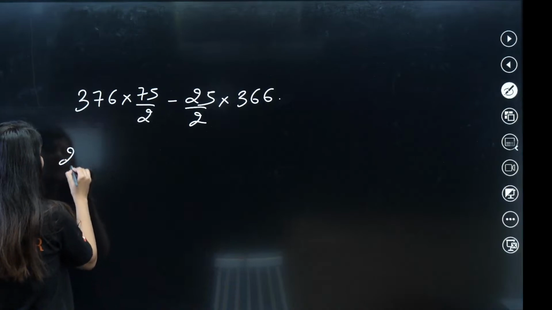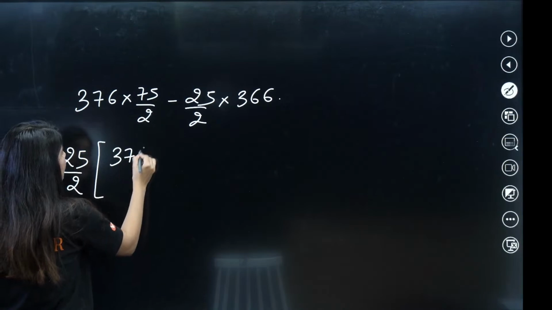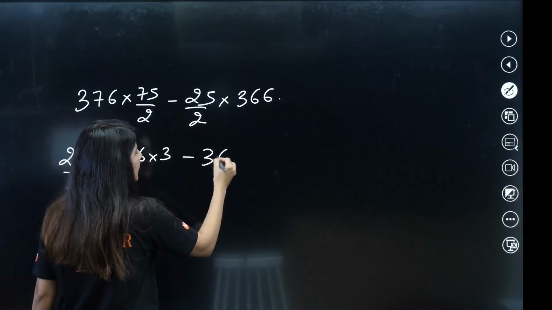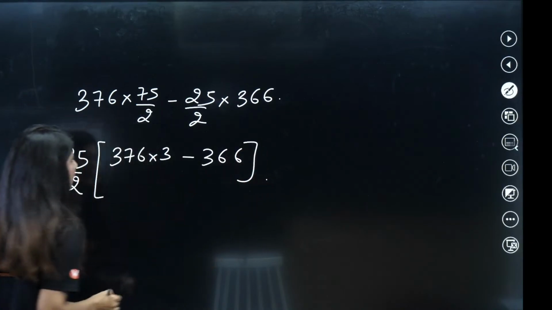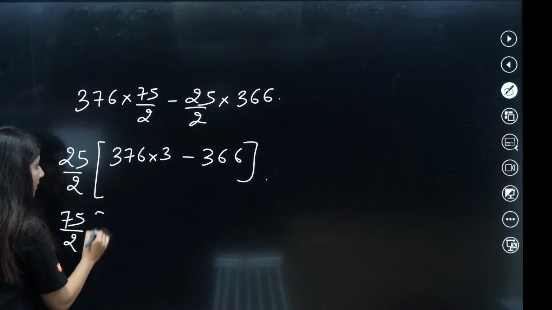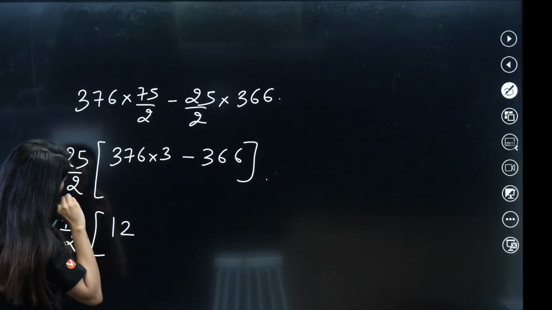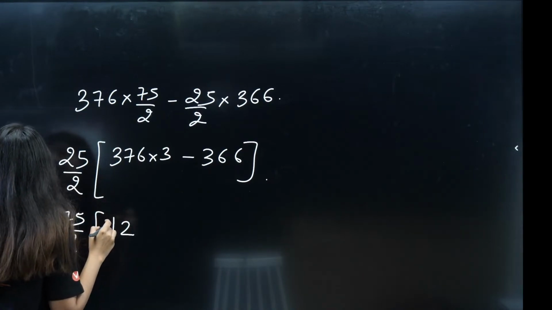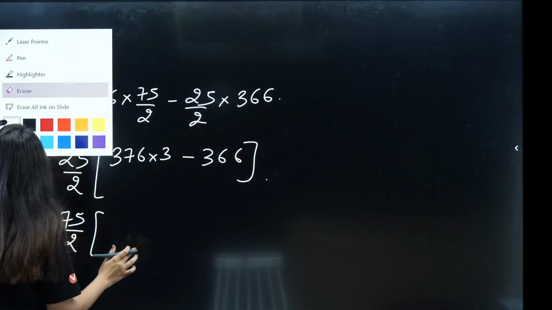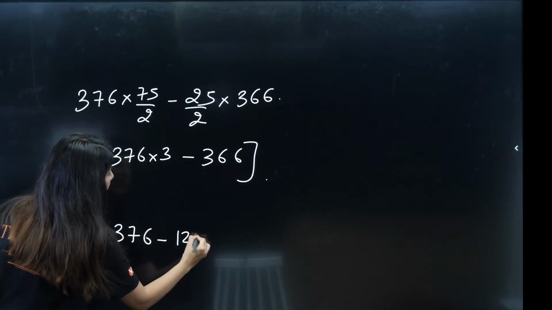Take out 25 common, and 2 also common. So you will be left with 376 into 3 minus 366. Take out 3 also common. So it will become 75 by 2 times 376 minus 122.